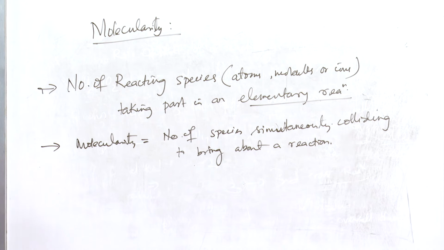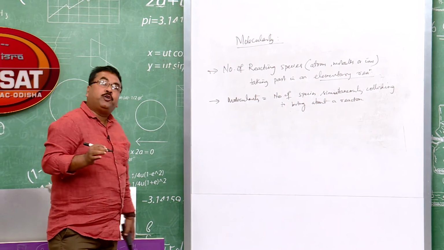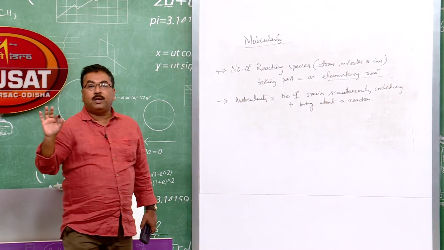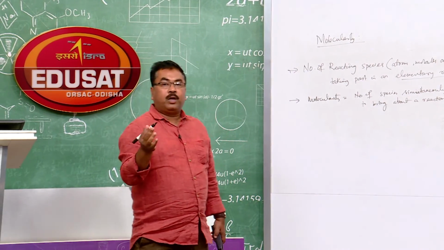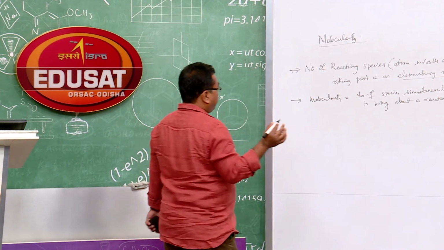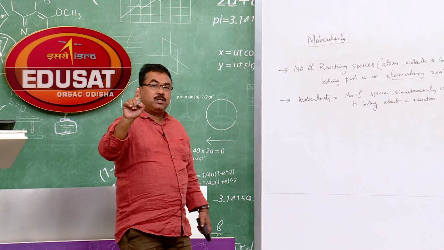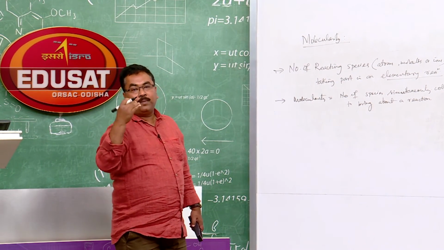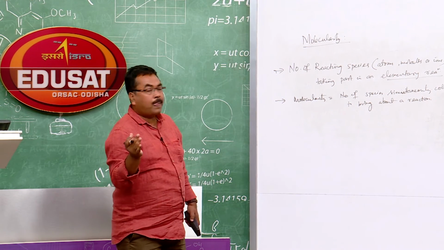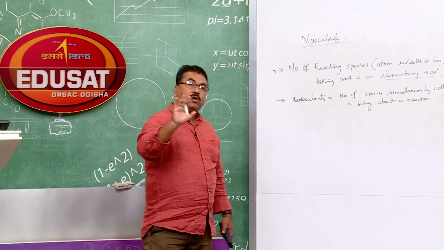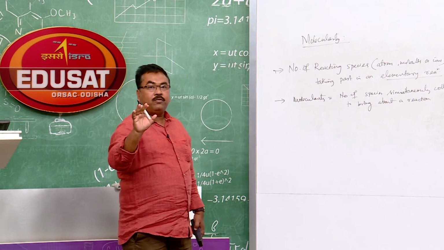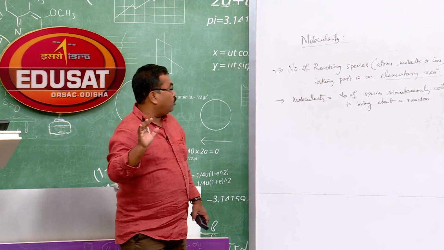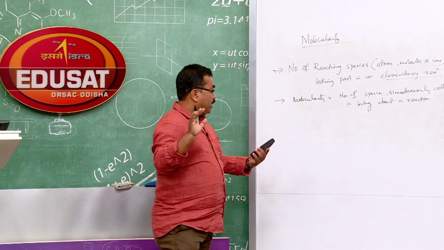So, in this way also can molecularity. This is in fact a theoretical concept, because simply looking at a balanced chemical equation, we can predict what should be the molecularity of a reaction. If the molecularity is 1, that means one molecule is taking part in a reaction, so it is unimolecular. If it is 2, it is bimolecular, then trimolecular, and so on. It is always a natural number. It cannot be negative, it cannot be fractional, and it cannot be 0. So these are the aspects of molecularity.